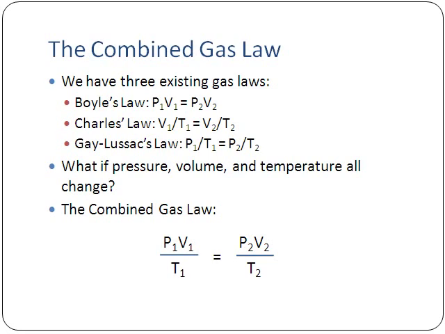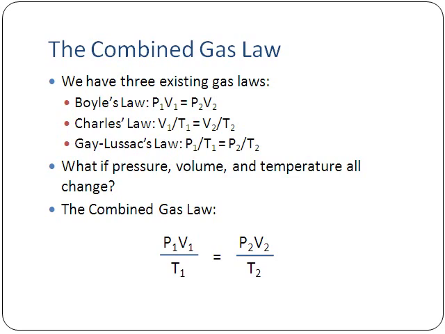We have three existing gas laws that we've discussed so far. We have Boyle's law, which is P1V1 equals P2V2. The next one we're going to talk about is Charles's law. Charles's law says V1 over T1 equals V2 over T2. And we have Gay-Lussac's law, which is P1 over T1 equals P2 over T2.